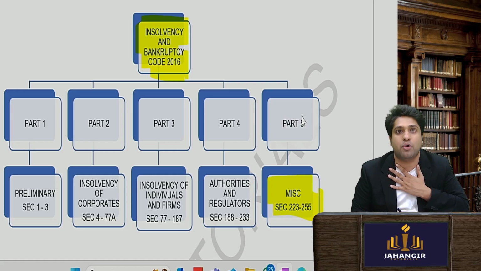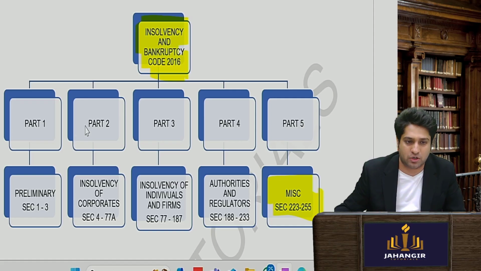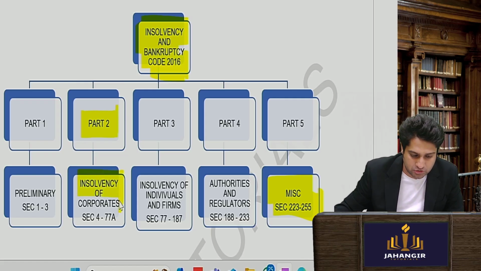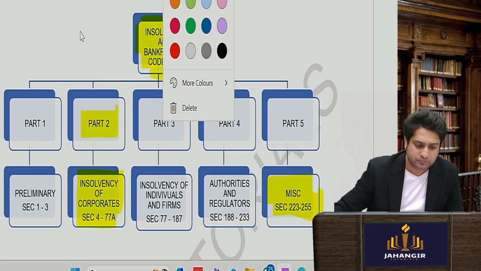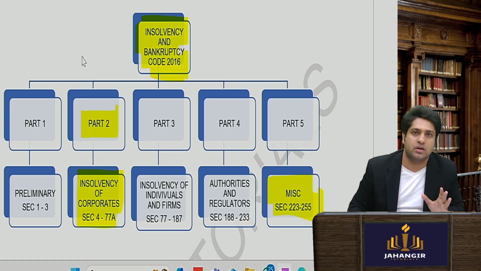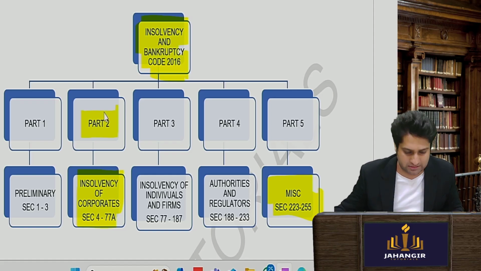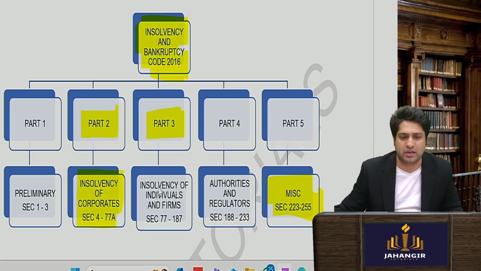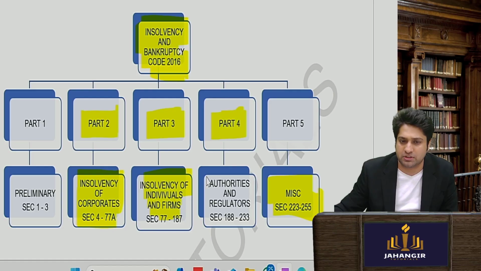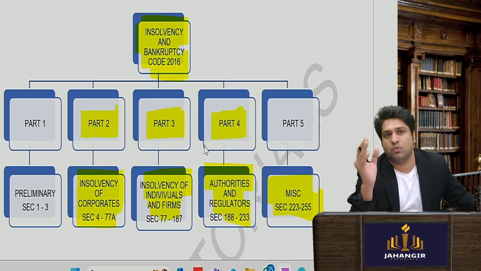Now from exam point of view and from your personal point of view, the most important part is Part 2. Why? Because it talks about insolvency of corporates. So when an LLP or a company is getting insolvent, the entire process is covered under Part 2 of the IBC Code 2016. Now Part 3 talks about individuals and partnership firms, and Part 4 talks about the authorities and regulators under the IBC Code. So Parts 1, 2, 3, 4.